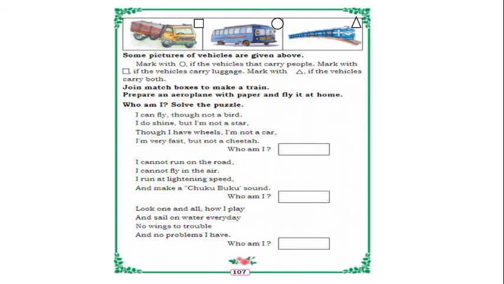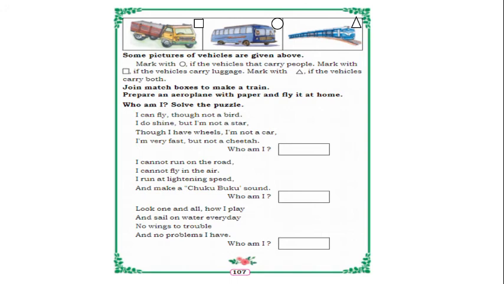Okay, so next, some pictures of vehicles are given above. Mark with a circle if the vehicles carry people, mark with a square if the vehicles carry luggage, mark with a triangle if vehicles carry both. So first picture I have marked with a square because lorry carries goods, isn't it? Yes. So I have marked with a square. So next, bus, I have marked with a circle because bus carries people. So train I have marked with a triangle because it carries both people and goods, isn't it?